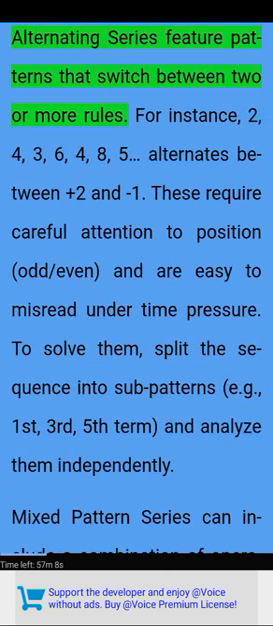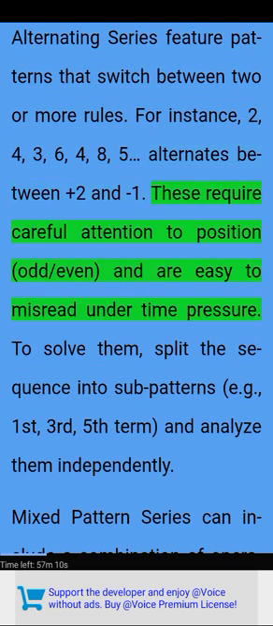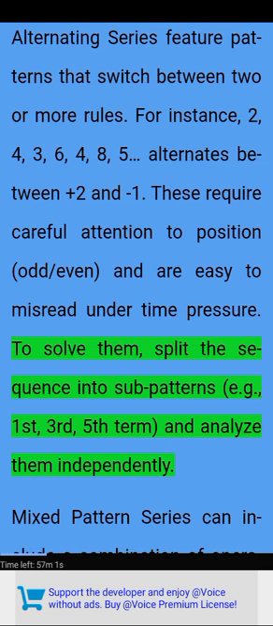Alternating series feature patterns that switch between 2 or more rules. For instance, 2, 4, 3, 6, 4, 8, 5. Alternates between +2 and -1. These require careful attention to position, odd and even, and are easy to misread under time pressure. To solve them, split the sequence into subpatterns, e.g., first, third, fifth term, and analyze them independently.